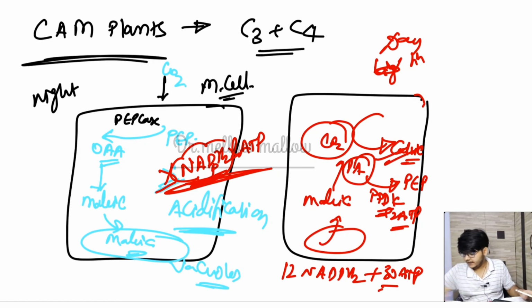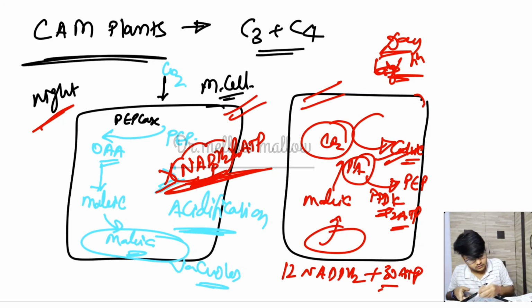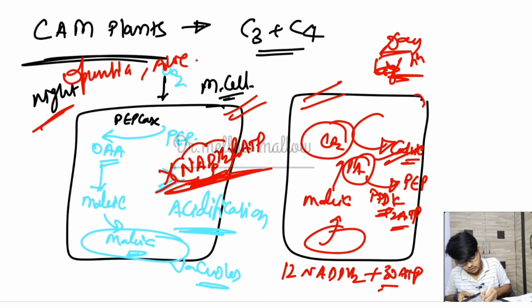Now examiners ask some questions. What type of questions will the examiner ask? Look, it is happening in the same cell, mesophyll cells, but the timing is different. At night time something is happening, in the daytime something else is happening. But the examples you must know of CAM plants are Opuntia, aloe, pineapple. These three examples you must know.